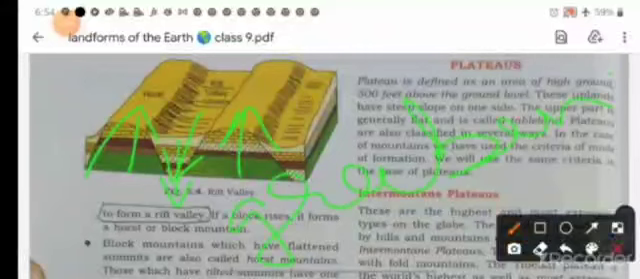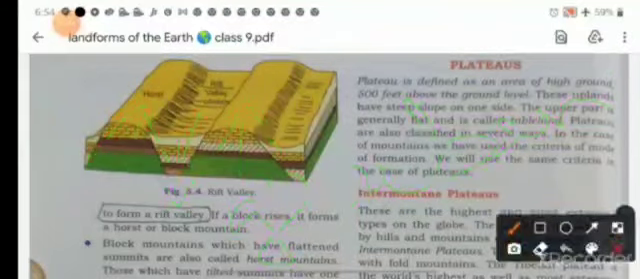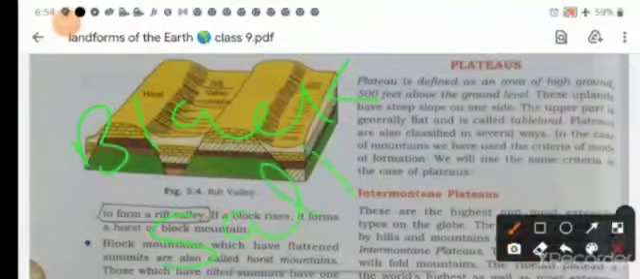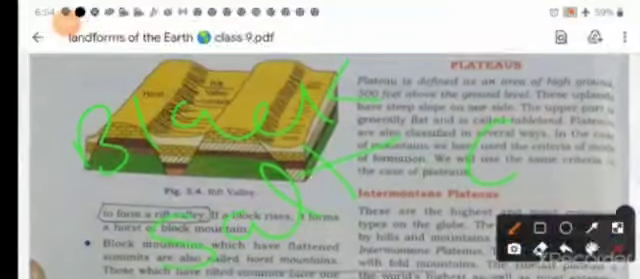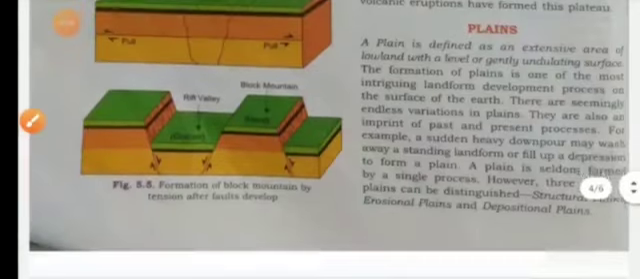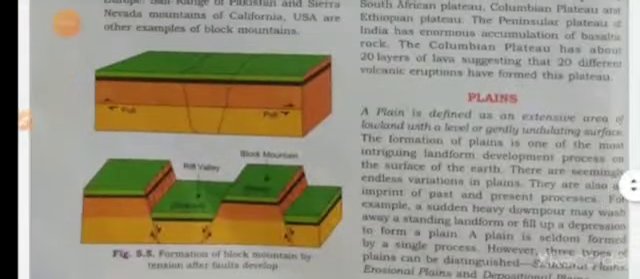Now examples of the block mountains are here. Black Forest Mountain in Europe, and the second is Salt Range in Pakistan. In the USA, one is the Sierra Nevada Mountains of California. These are the examples of the block mountain. You can see here, this picture is representing the formation of block mountain.